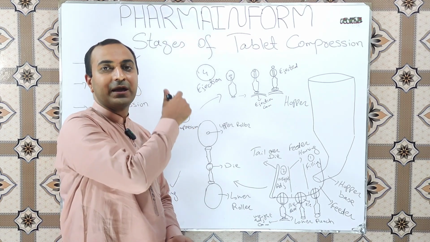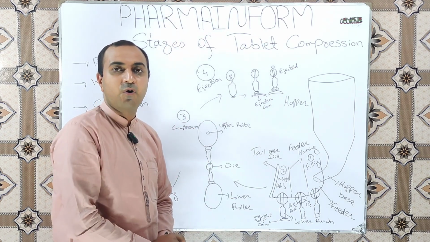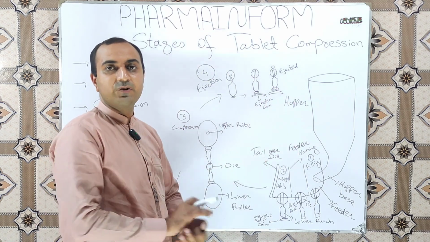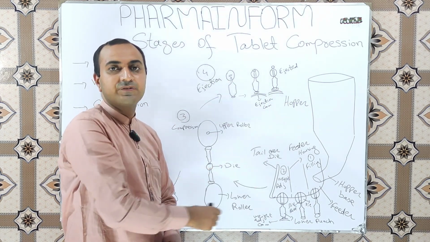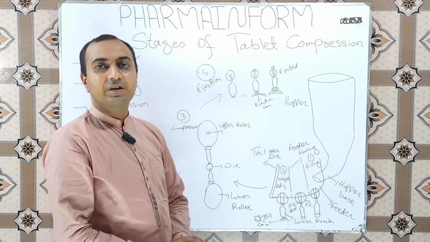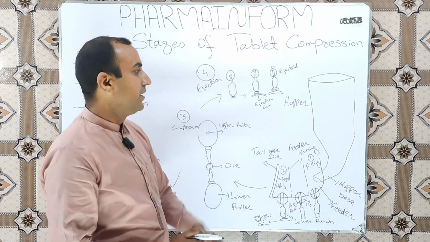In this way, our tablet is compressed and formed and the die is again ready to fill with the powders or granules, and this cyclic process continues until our compression process is completed.